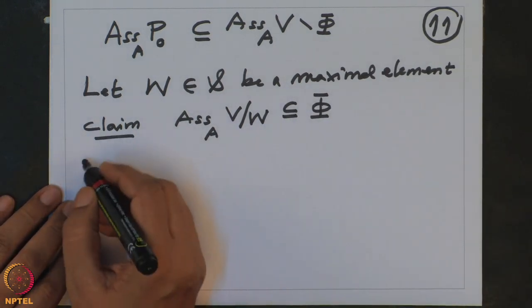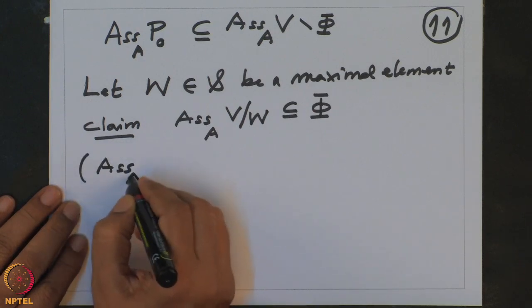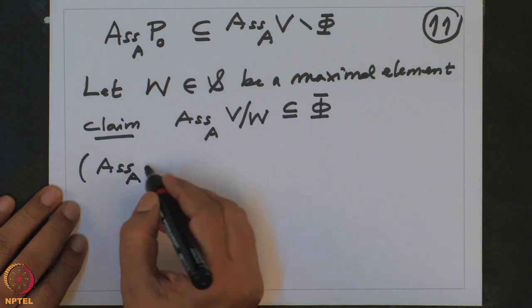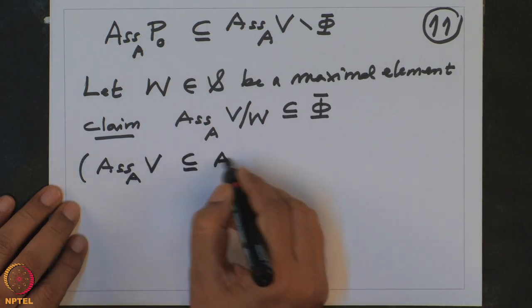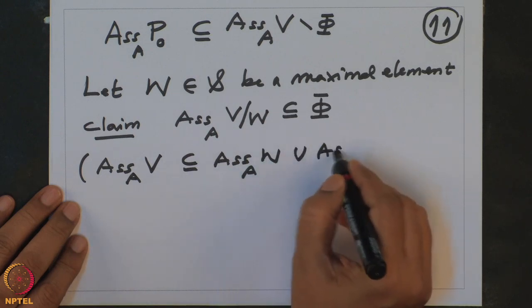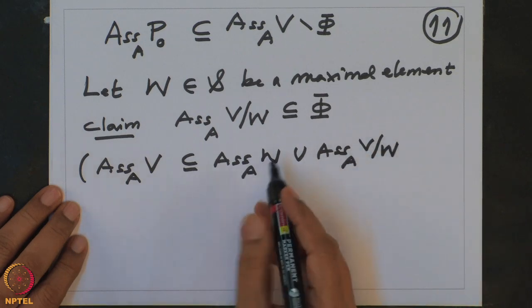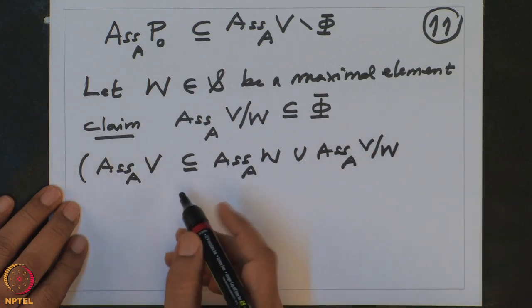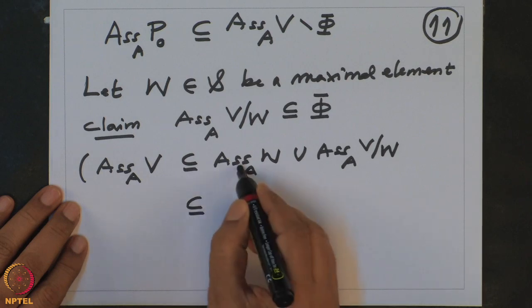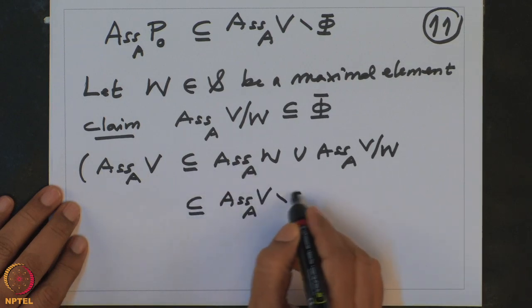Once I check this, then the associated primes of V, which is contained in the associated primes of W union the associated primes of V by W, will be contained in the associated primes of V minus phi.